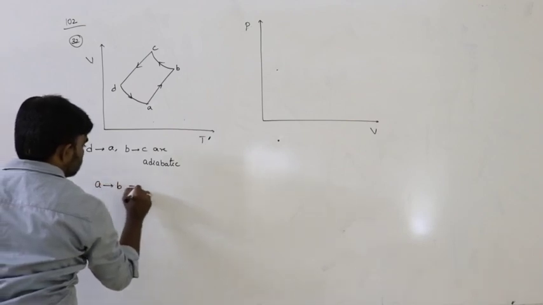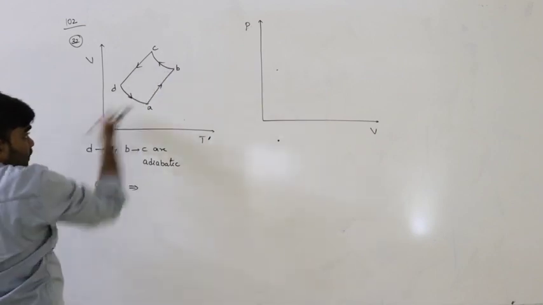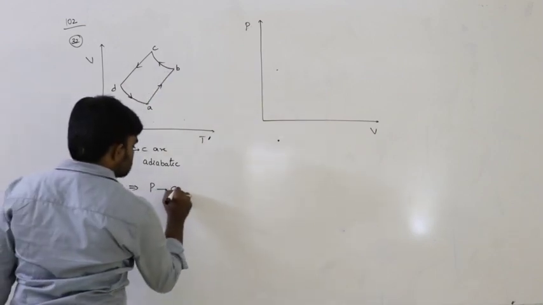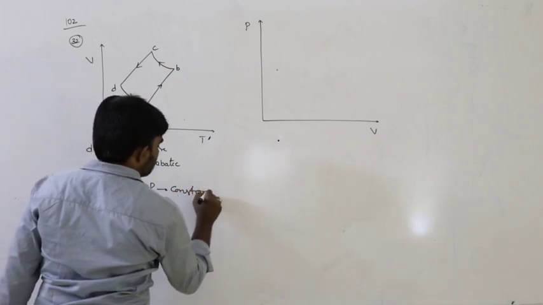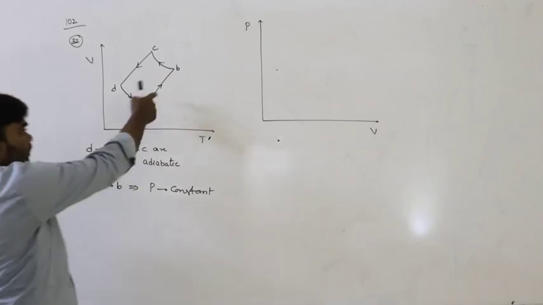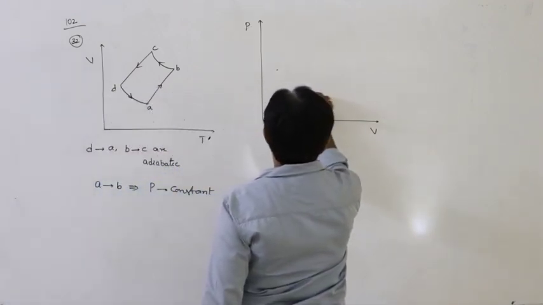Straight line passing through origin. That means pressure remains constant. Charles' law. If the pressure remains constant, then only the shape of the graph is a straight line passing through origin. So that is A to B.